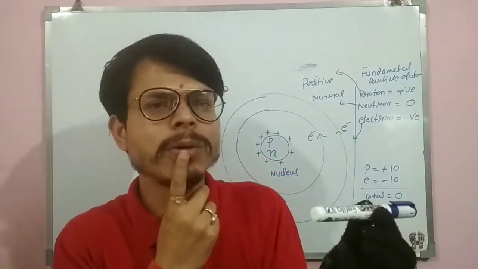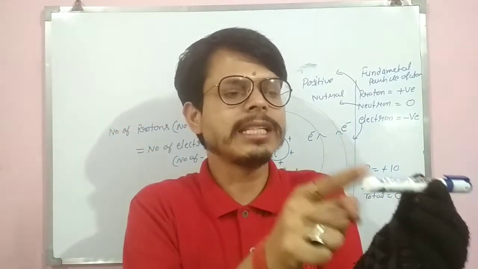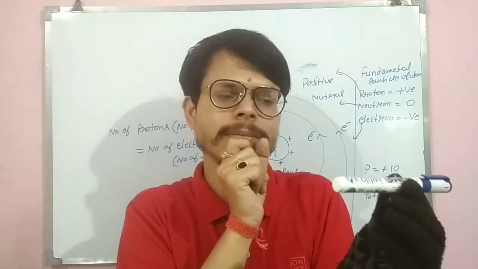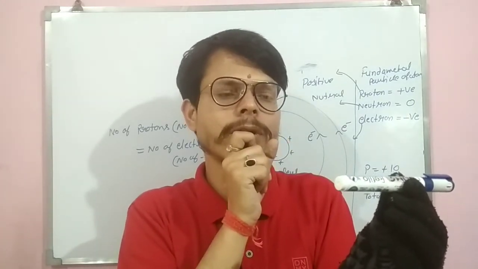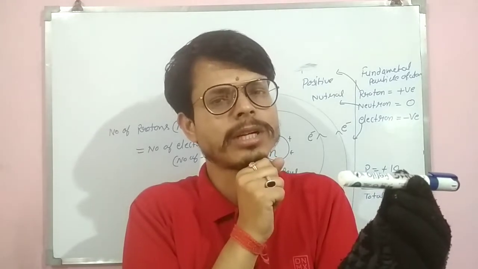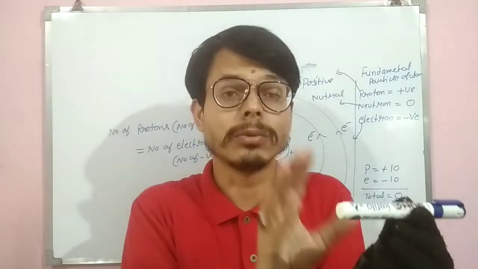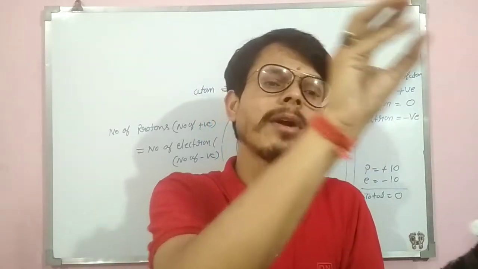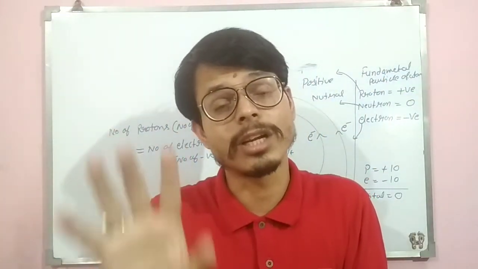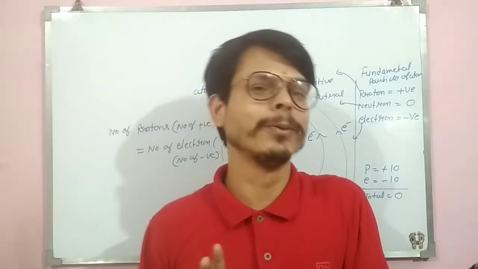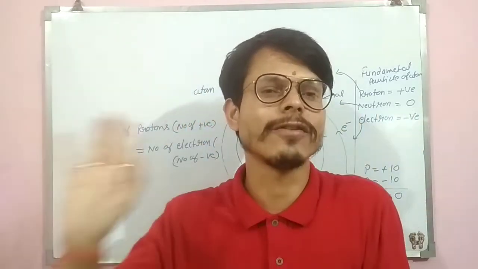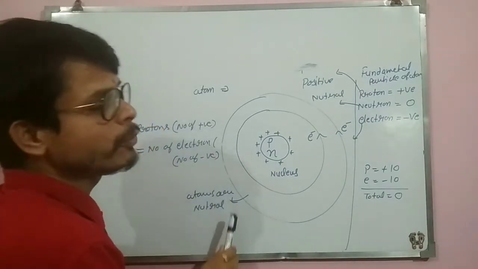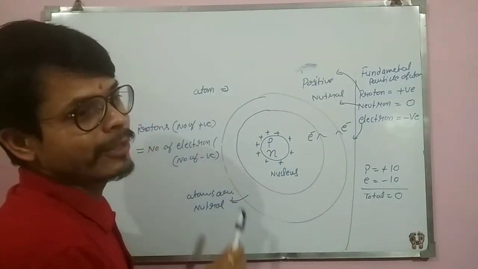Sir, why is it 0? It is a solid state. It is collection of small particles. These small particles are called atom. Inside the atom there is proton, neutron, electron. Still why is it neutral? Because in an atom, number of plus are always equal to number of minus. So their total will come to 0. So there is no charge of an atom. So we can say that an individual atom is neutral in normal condition.